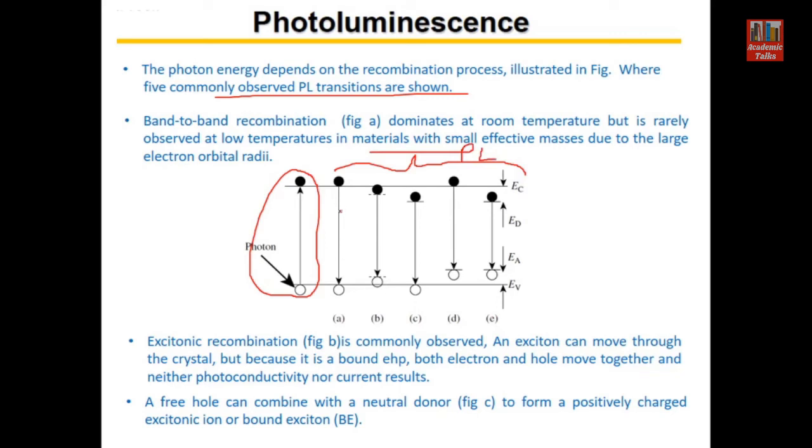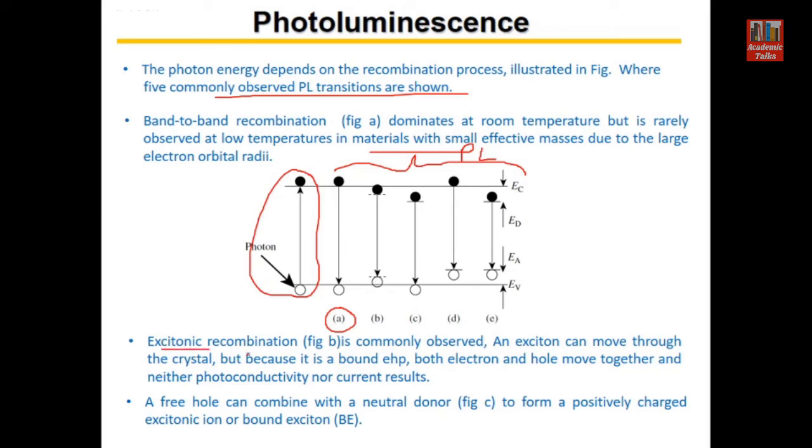Now first, this is band to band. This A is the band to band recombination process. It dominates at room temperature, but it is rarely observed at low temperature in materials with small effective mass. If other kinds of impurities and defects are absent, then this band to band recombination will dominate, and if that is dominating, it can be used as an indication of the band gap of the material. So we just have to see the energy of the emitted radiation, and that energy is equal to the band gap.